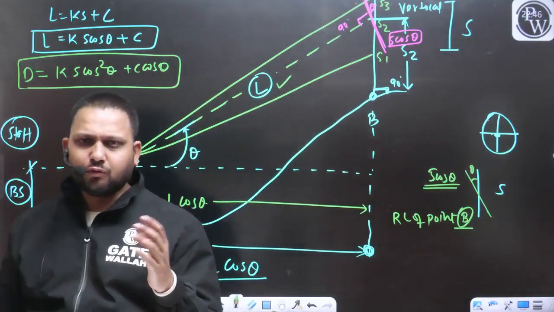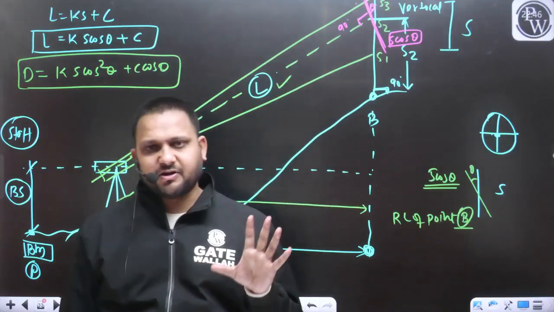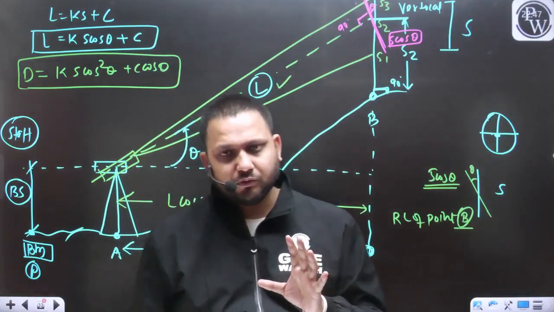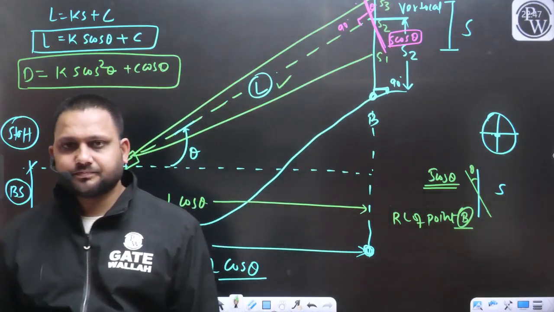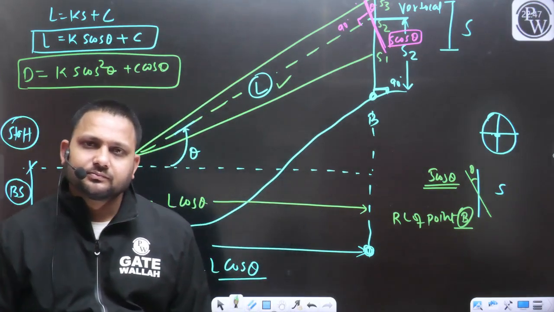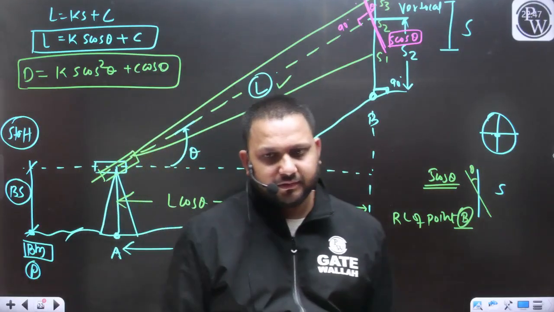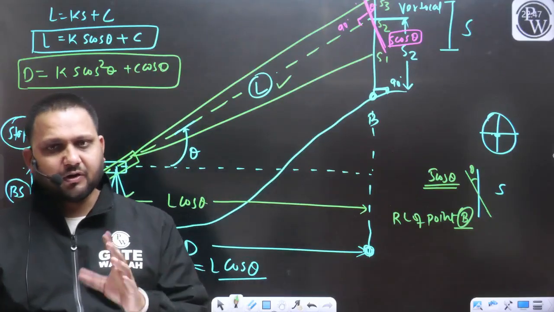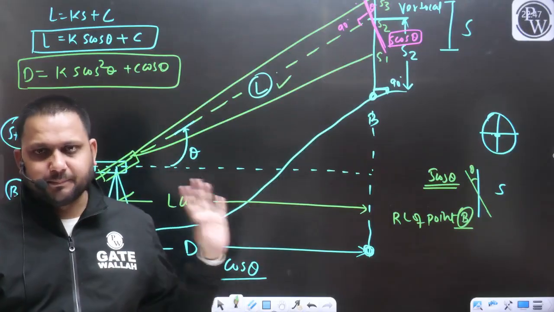So I think after 1 or 2 classes we will have some PYQ discussion for whatever topics we have covered. We are going to solve some good questions from your PYQ related to those topics that we have covered in the class itself. So I think after 2 classes there will be such a class. You will get the details on the planner. We will solve one question related to tacheometry also, and we will not apply any formula. With the help of the basic approach we will solve it, and that approach I am discussing.